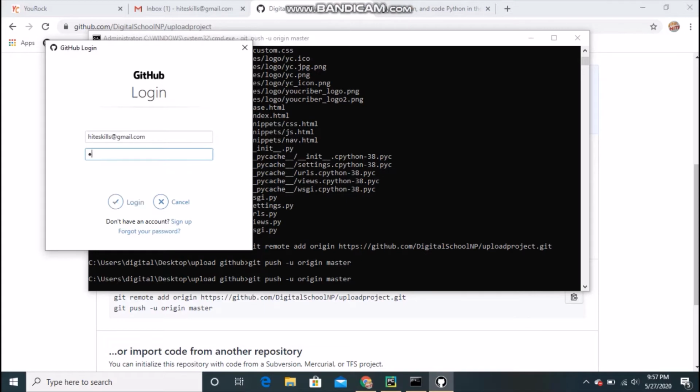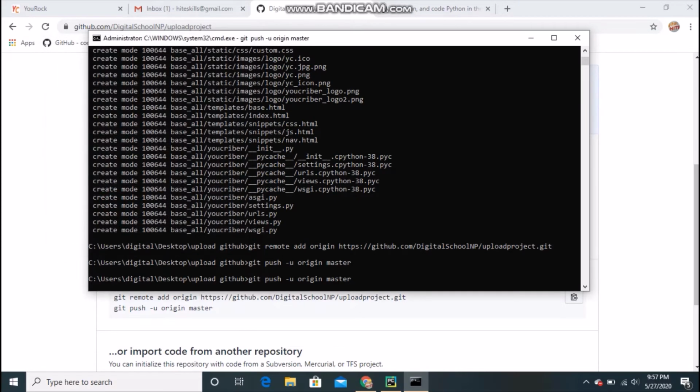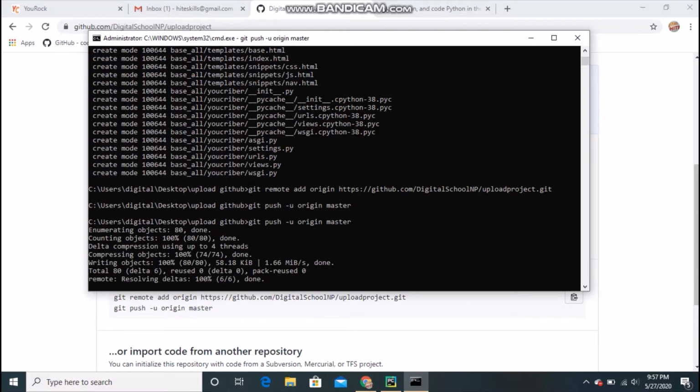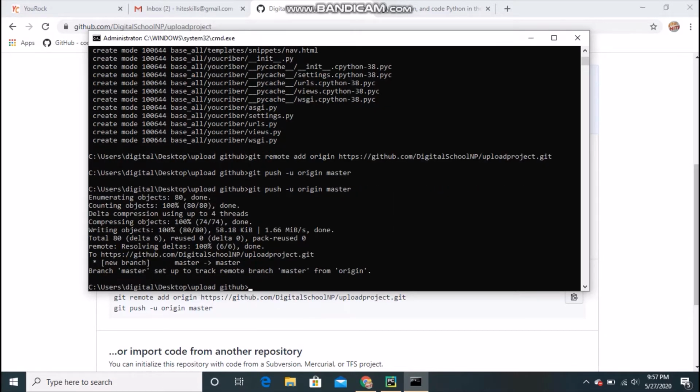Okay, I think it is login. Let's see if it works or not. I have doubt about the password. Okay, my password was correct, and you can see it's working and doing like this.